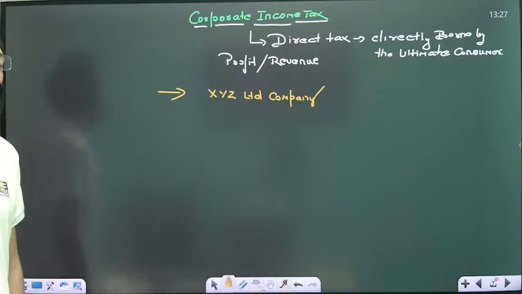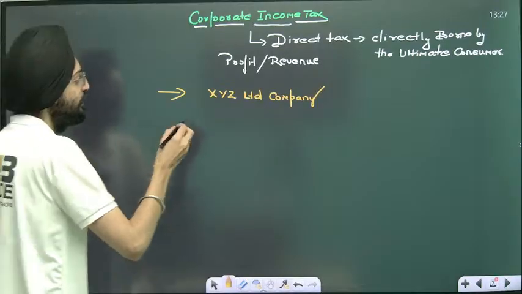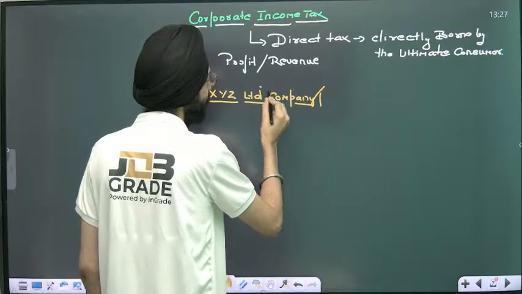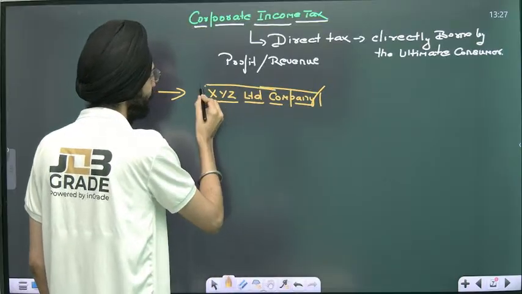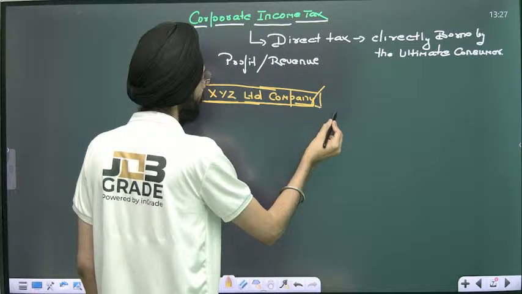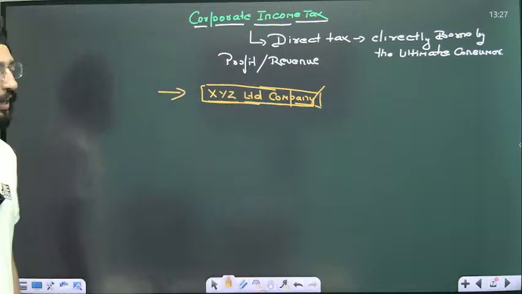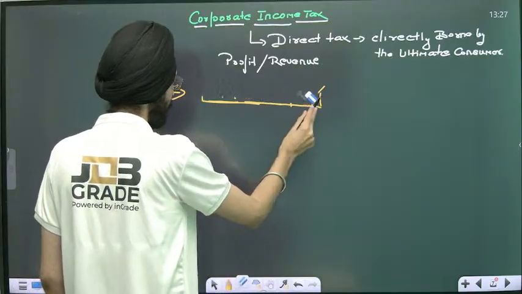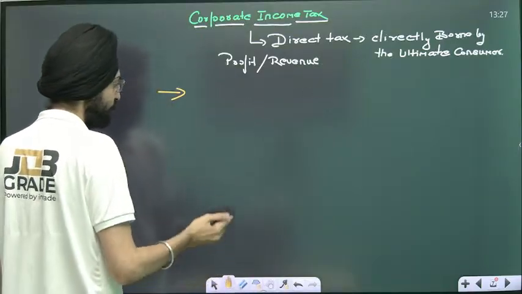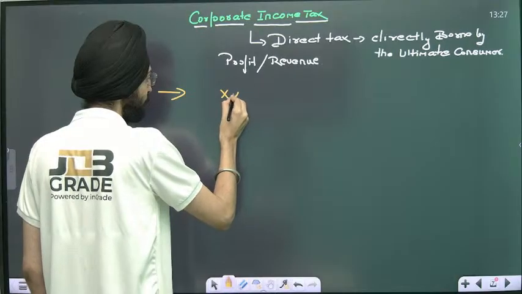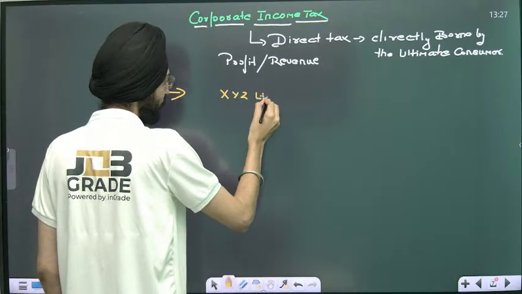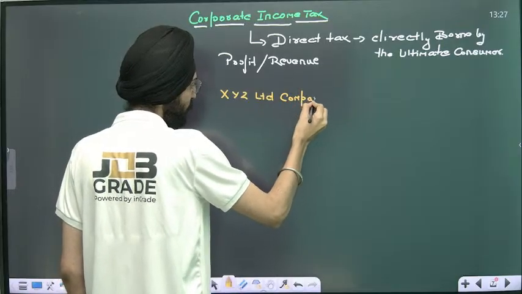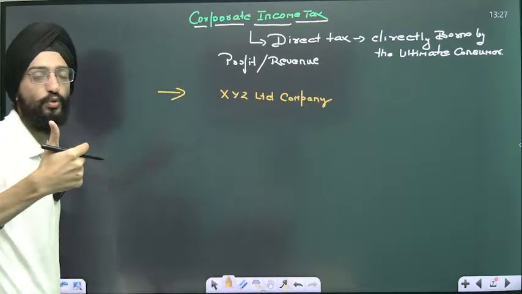XYZ Limited company out there. Now, when you talk about the XYZ Limited company, suppose this company sells soaps.